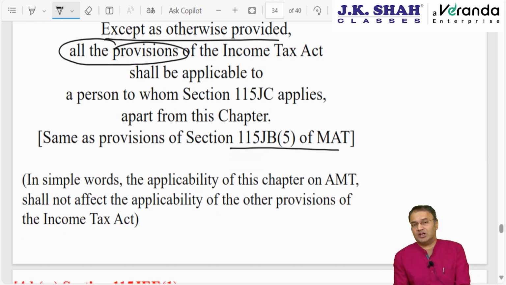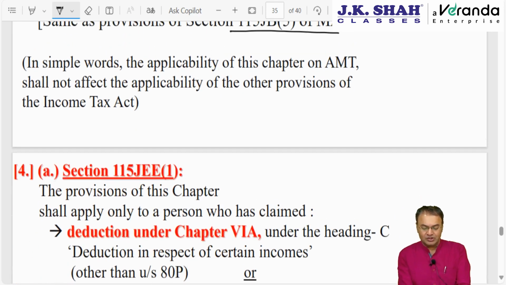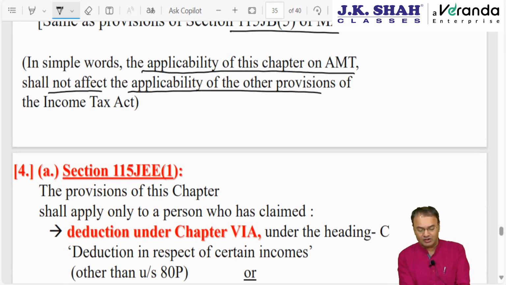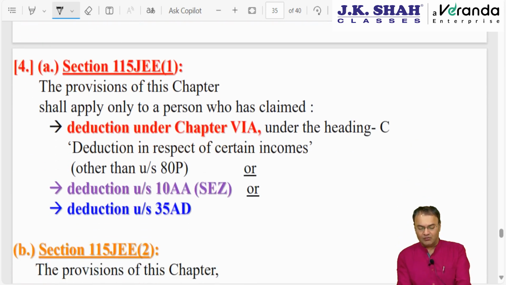Meaning thereby, the assessee cannot say, why should I file IT return, why should I pay tax in advance, why should I pay health and education cess, why should I pay surcharge, AMT is applicable to me. No, AMT is just a calculation methodology for calculating tax in case of certain persons. Once tax is computed as per this chapter, all other provisions of the Income Tax Act will continue to be applicable. Simply, the applicability of this chapter will not affect the applicability of other provisions of the Income Tax Act.